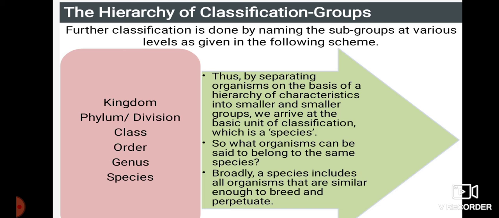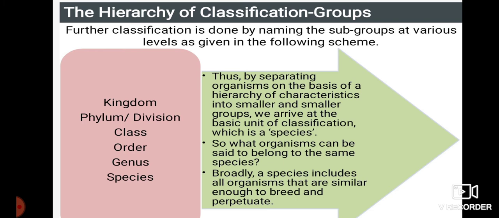So the hierarchy of classification into groups, the further classification into subgroups, are kingdom, phylum, class, order, genus, and species. So what do you mean by the word species? Thus, by separating organisms on the basis of a hierarchy of characteristics into smaller and smaller groups, we arrive at the basic unit of classification, such as species.